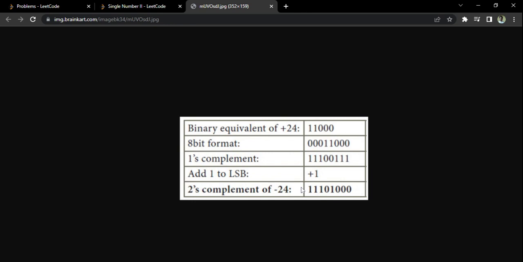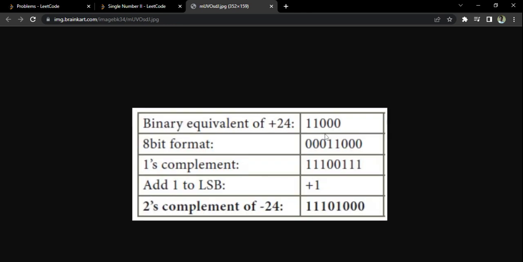Basically, a computer will store a negative number in its 2's complement. So why did we learn all these things? Just to understand that a positive number will be stored like this. Please see my mouse pointer here. The left part of it will be 0. The leftmost bit is called the most significant bit, because it has a lot of value on its side. So that will be 0. But if you talk about a negative number, its MSB, most significant bit, will be 1, and it will be stored in the 2's complement format. Because my code is going to be in Python, and in Python all negative numbers are stored in 2's complement, that's why I want to teach this.